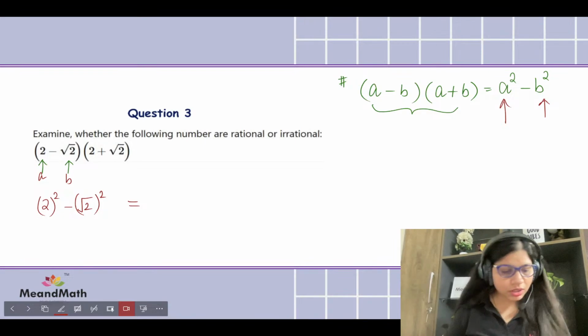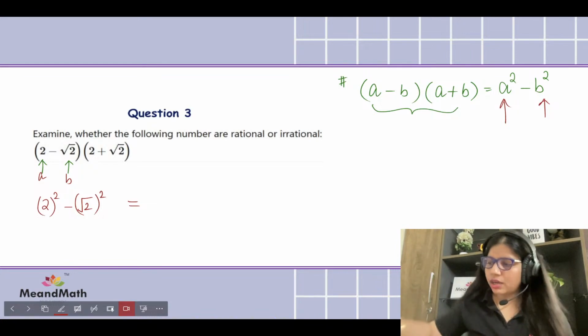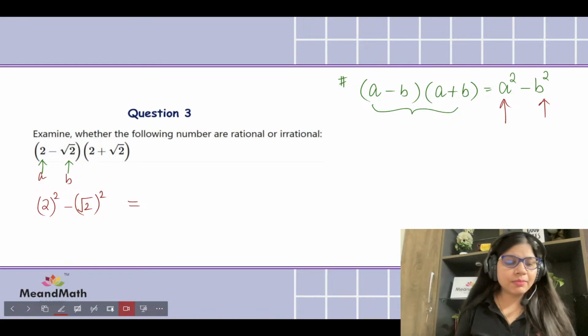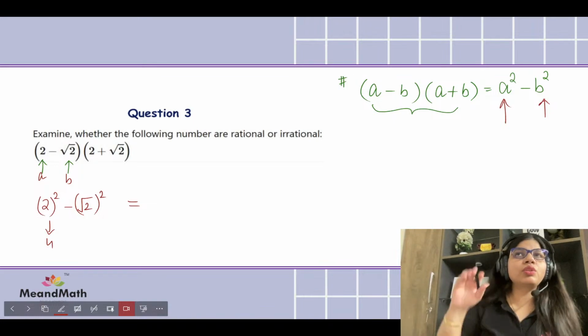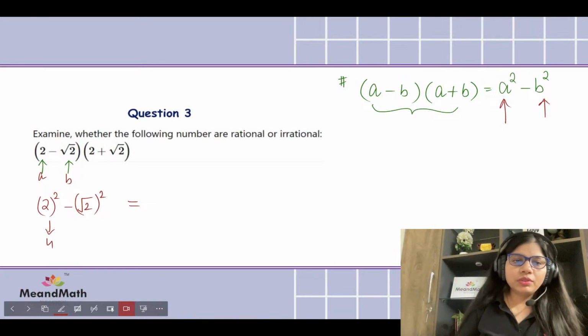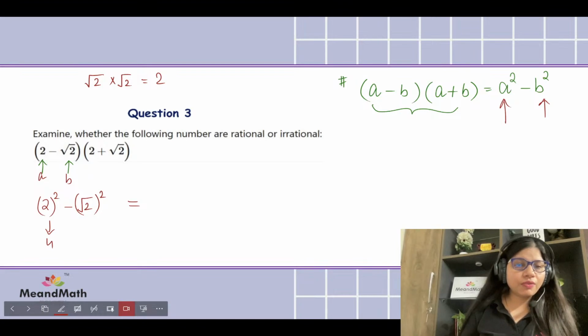Okay, so I can see people over here. Kids, if you have sorted it out, if you have solved it, then tell me the answer. 2 squared is nothing but 4, and what is the square of square root 2? When two surds multiply, we get an answer that is surd free. So square root of 2 squared will give us 2. 4 take away 2 will be 2. So the final answer is 2.